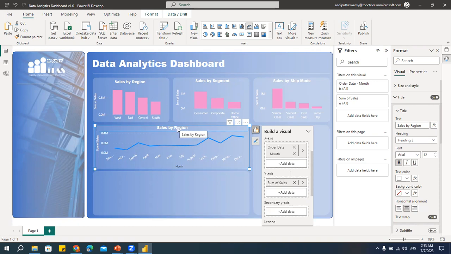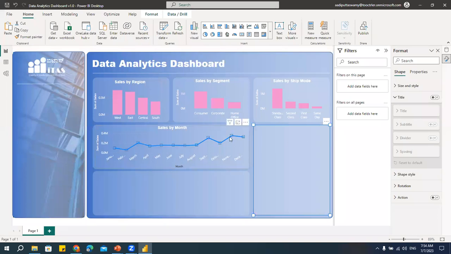Here it says, see, I customized it. It is saying now sales by region. Let me change this, say sales. I'll just keep it as sales. Month. Right.